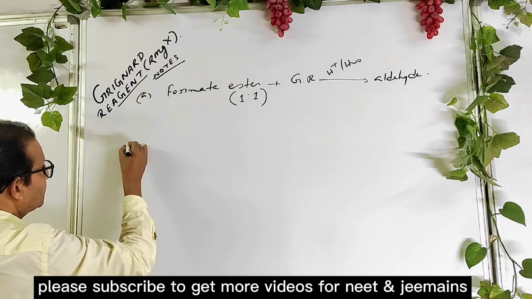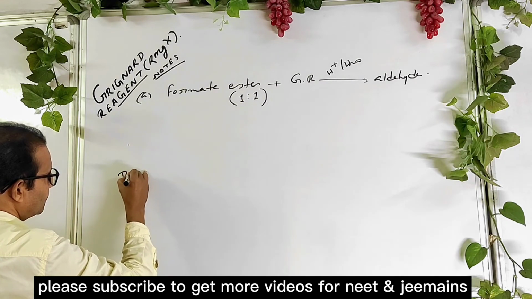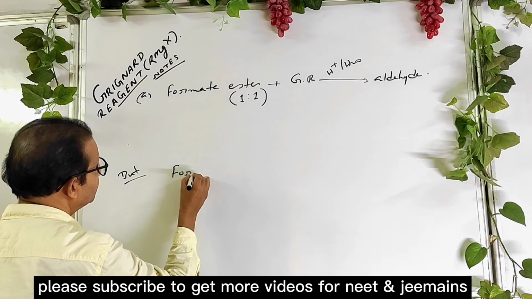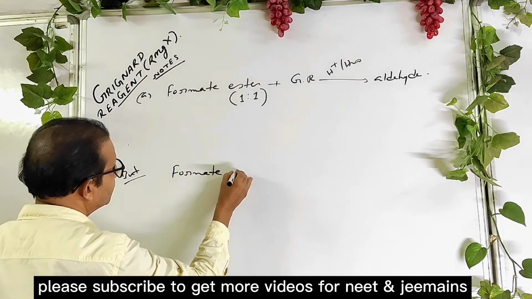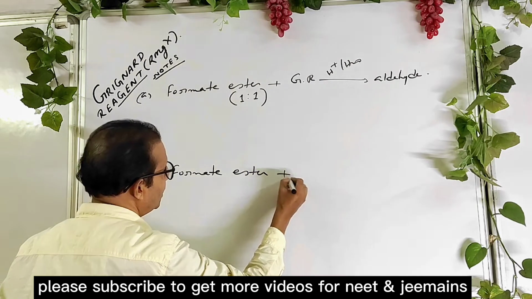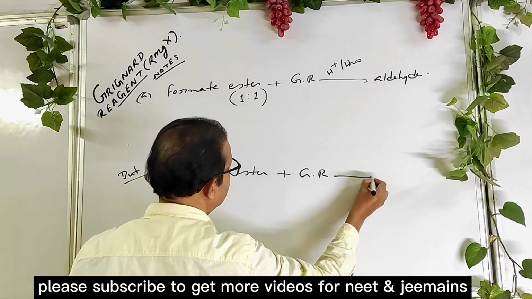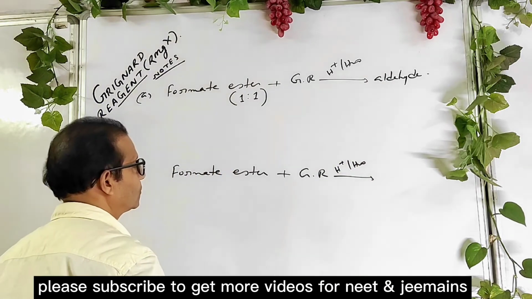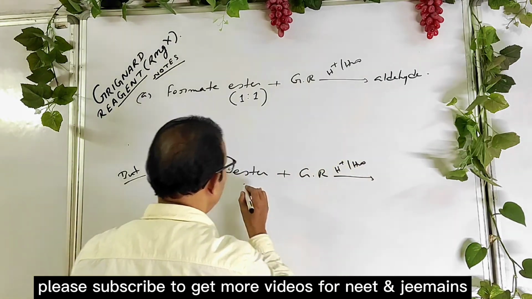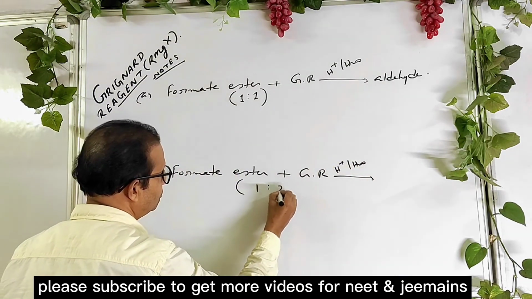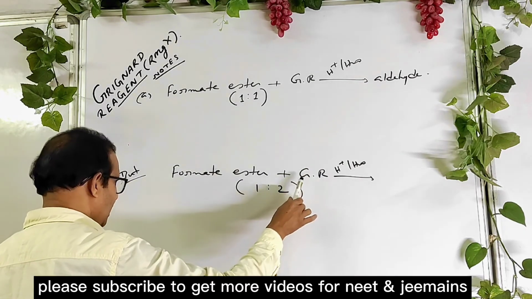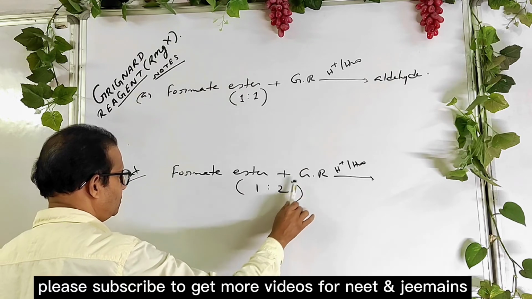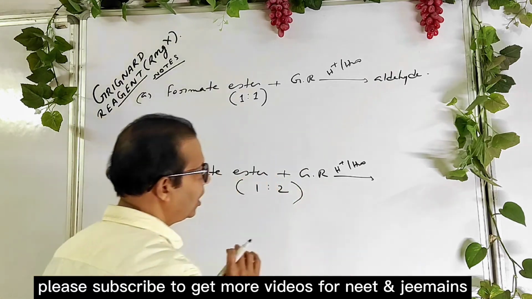But when a formate ester reacts with Grignard reagent followed by acid hydrolysis, if the ratio is 1:2, that is, another molecule of Grignard reagent is used, now how to remember it?